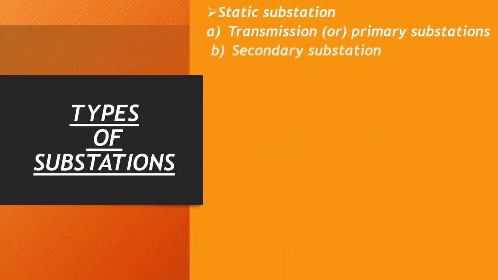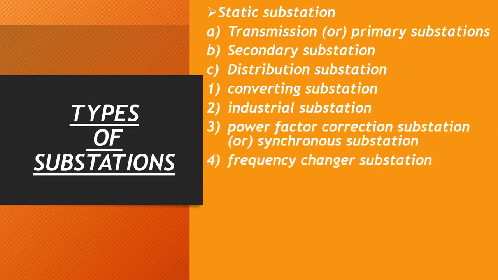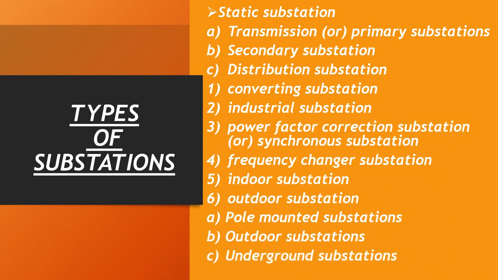Now let us discuss types of substations. First, static substation. In static substation there are primary substations, secondary substations, and distribution substations. First, primary substations are those which receive power from a local generating station and step up its voltage for primary transmission. Next, secondary substations are those which receive power from primary substations through primary transmission lines at voltages above 66 kV and step down the voltage to 33 kV or 11 kV for secondary transmission or primary distribution.